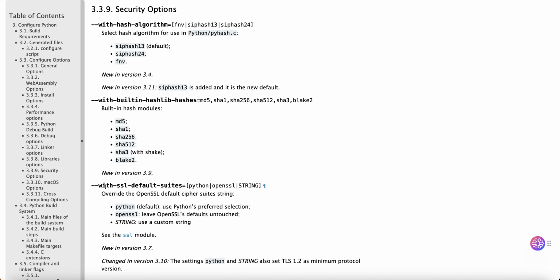--with-ssl-default-suites=python or openssl or STRING: override the OpenSSL default cipher suites string. python, the default, uses Python's preferred selection. openssl leaves OpenSSL's defaults untouched. STRING: use a custom string. See the ssl module.